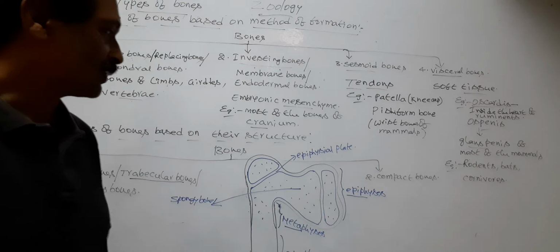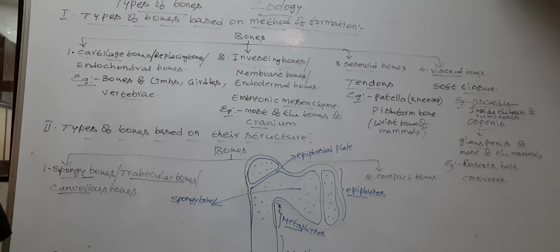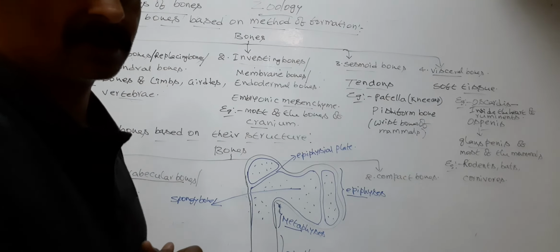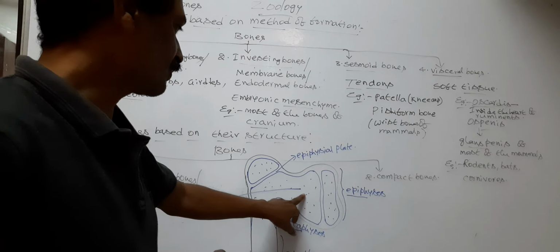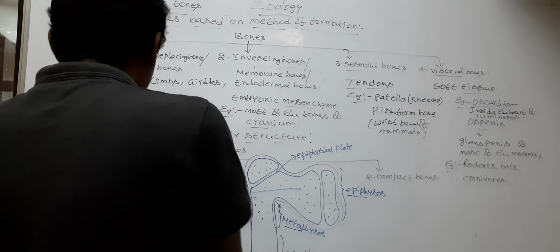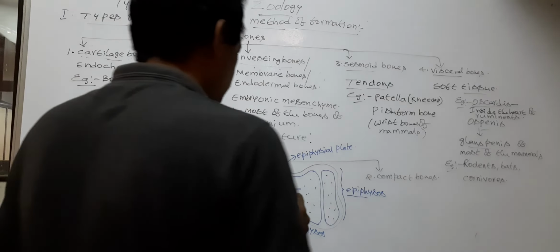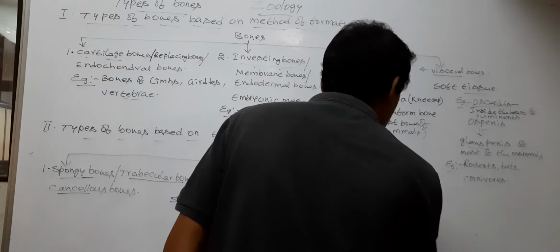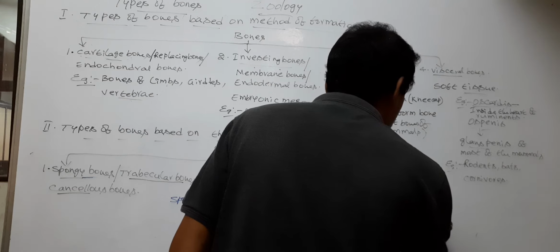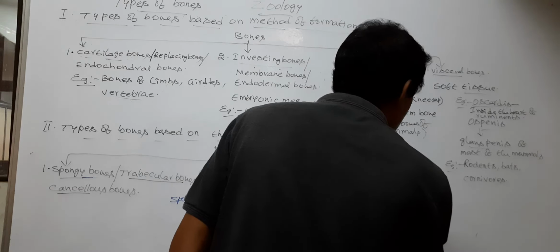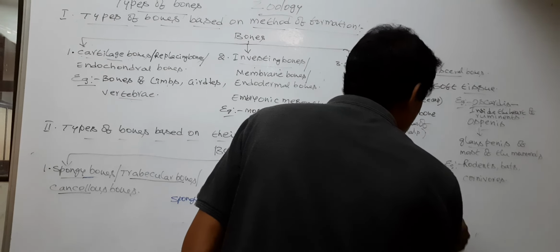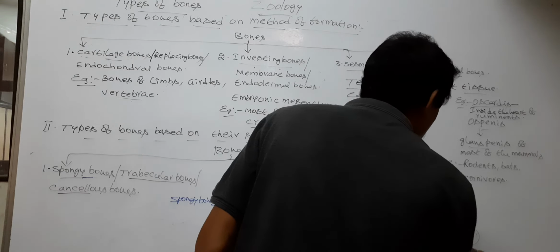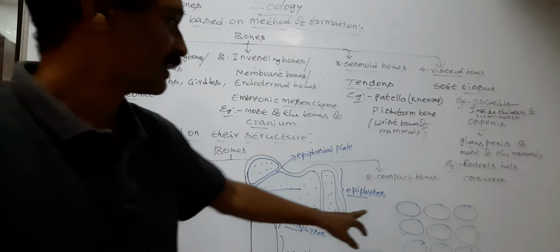The spongy bones are not solid bones. Spongy bones possess many holes. So the end of long bones possesses many holes.